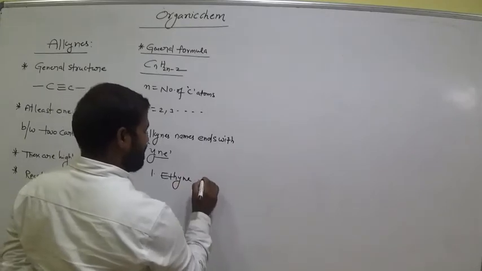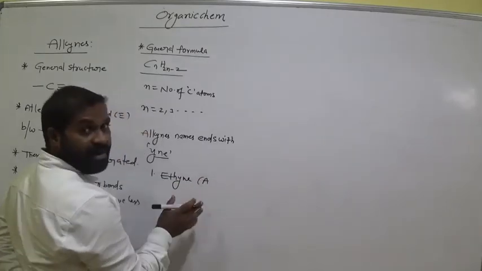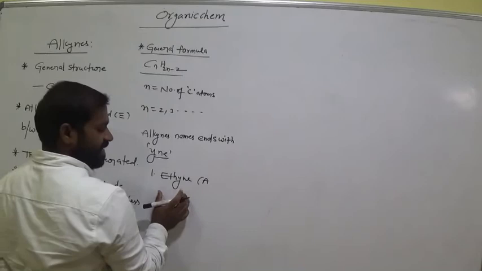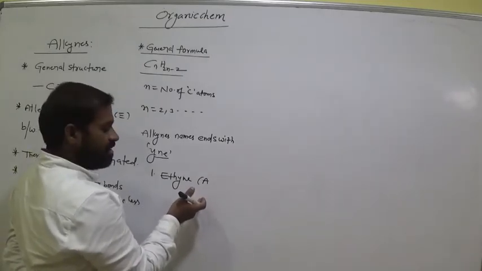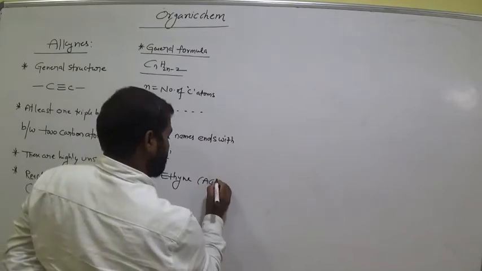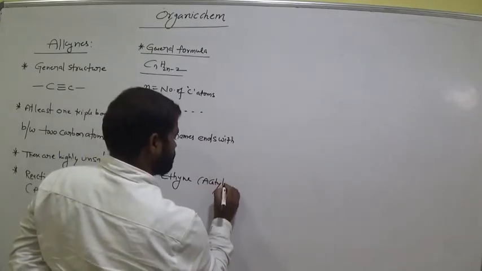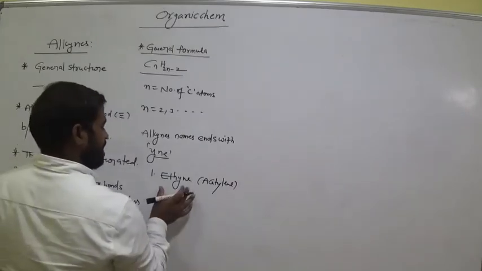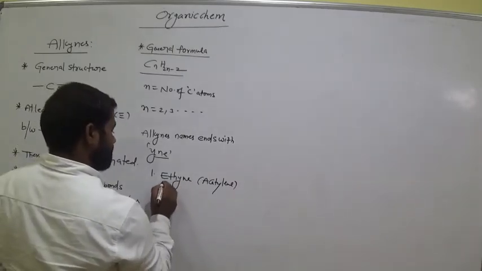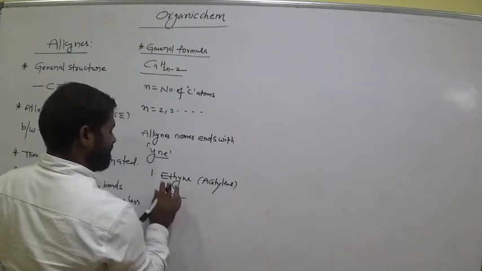Its common name is acetylene. The IUPAC name, later we will discuss, is the systematic name according to rules. It is the sweet name, like acetylene, ethine. Eth means how many carbons? 2 carbons. It means n is 2.